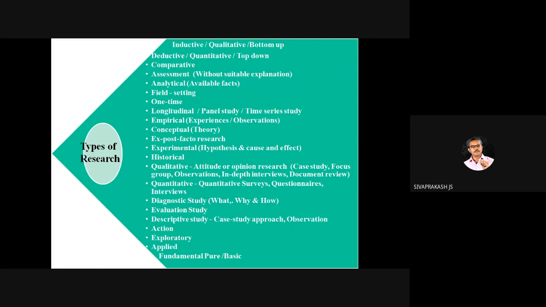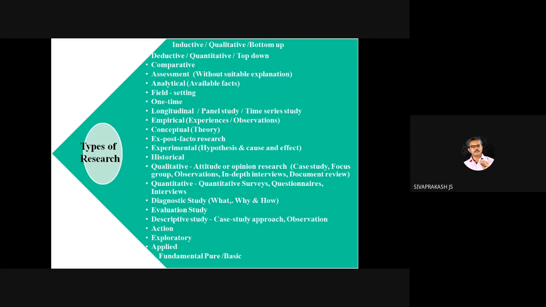We are not going to collect data in historical research, because the data already exists. Here the researcher's role is gathering. The data is already available, and from that you have to interpret. So that is the historical study.